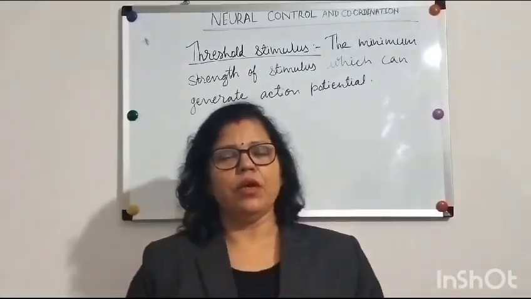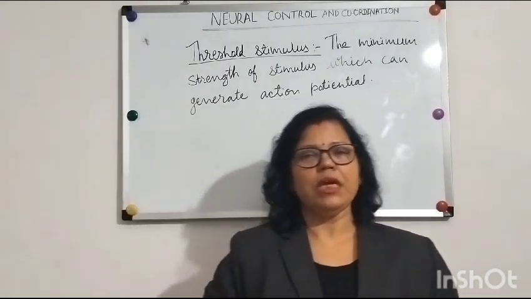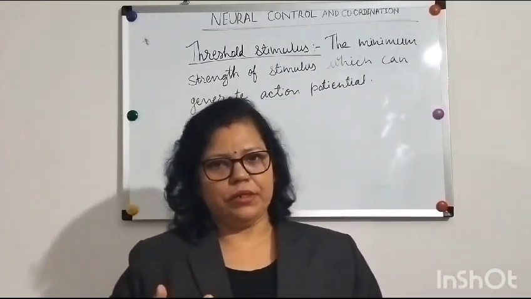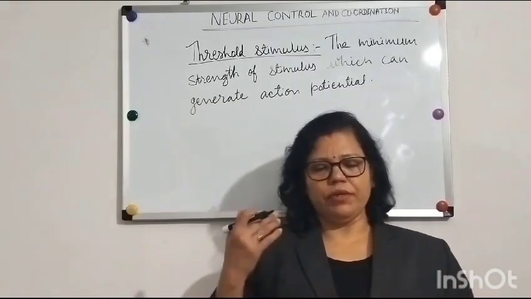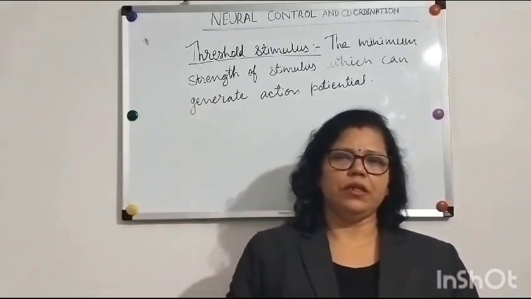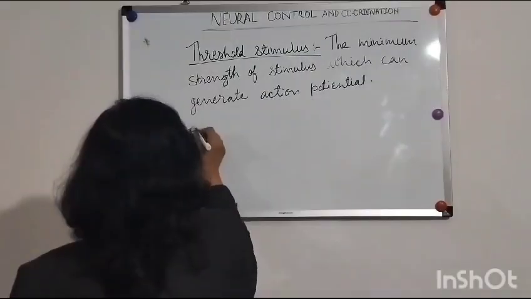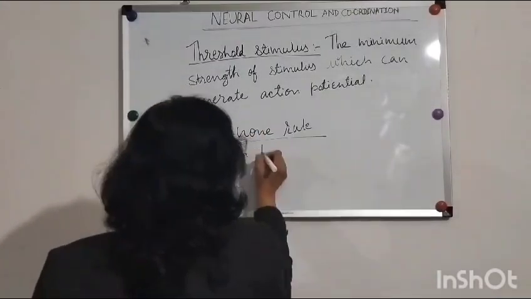It means once the nerve fiber receives the threshold stimulus, it will generate the action potential and conduct the impulse throughout the nerve fiber. Got it? So it will follow the all or none rule.